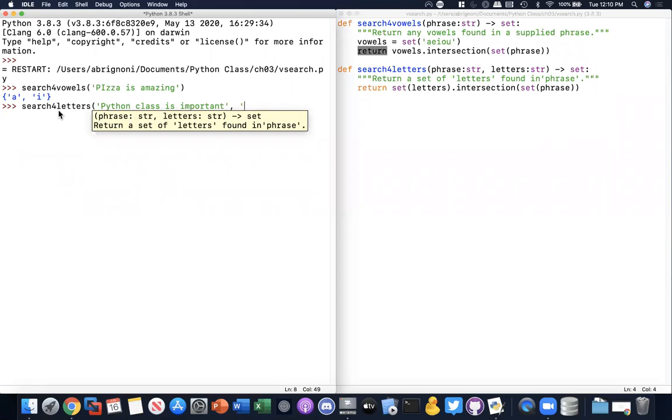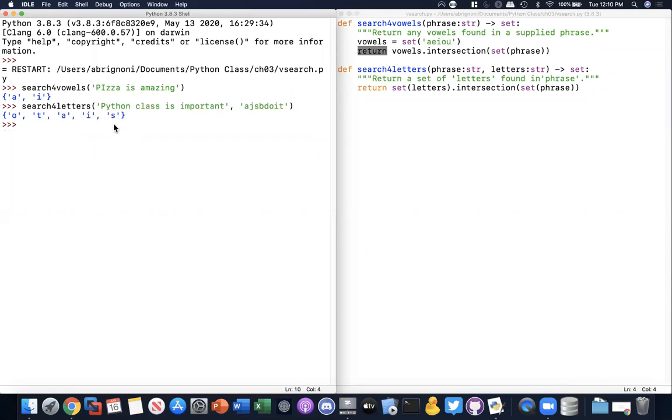Oh, but not like that, because I want to actually have some matches, right? Okay, that seems to be good. And we're gonna hit enter. So between "Python class is important" and this kind of randomish letters that I selected, these are the ones that are being intersected: O-T-A-I-S. Okay, hopefully that makes sense.